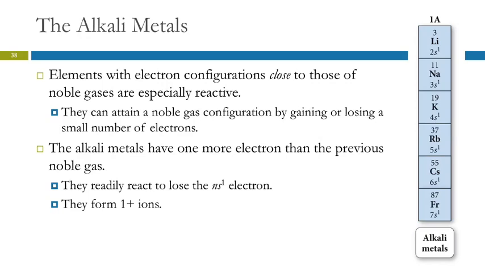Periodic table, same thing. So group 1A, these elements all have 1 valence electron. They are 1 electron past a noble gas. The noble gas is especially low energy and stable. So if these guys were to lose that 1 extra electron they have, then they're going to have the same electron configuration as a noble gas. They do not become the noble gas because the number of protons doesn't change.